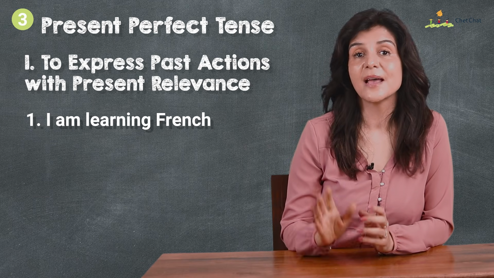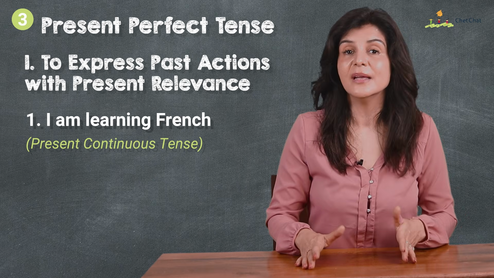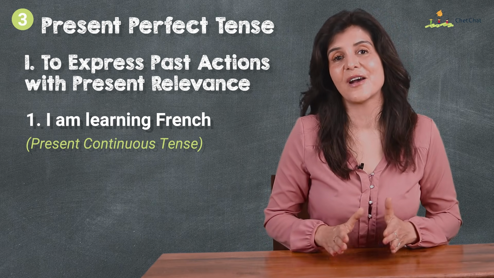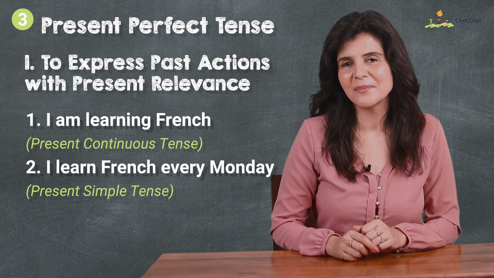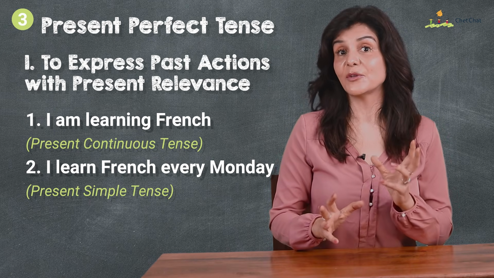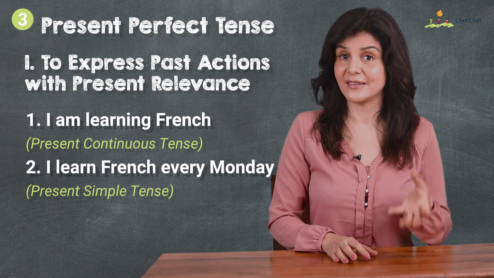The first is present continuous, meaning I am learning it as of now. It's a temporary condition and it's happening right now or around now. The second is present simple. It's a fact. I do this every Monday. The focus here is on the habit, on the regular and permanent nature of the activity.